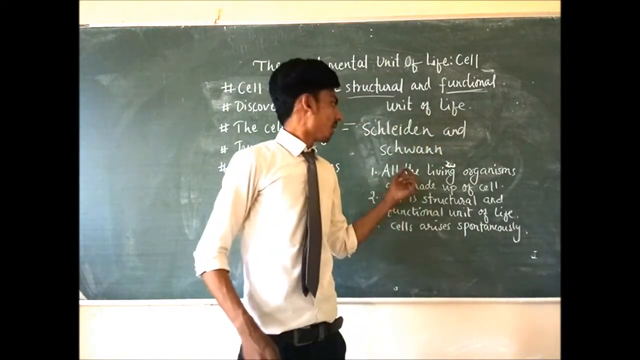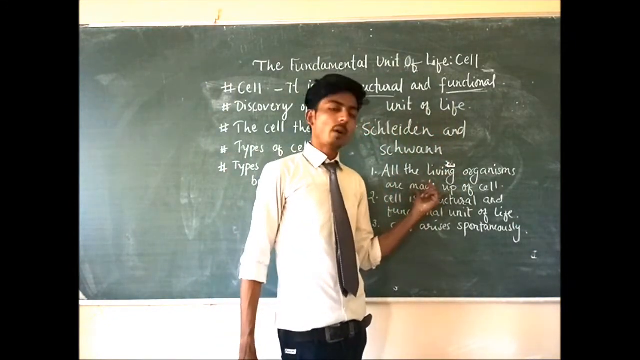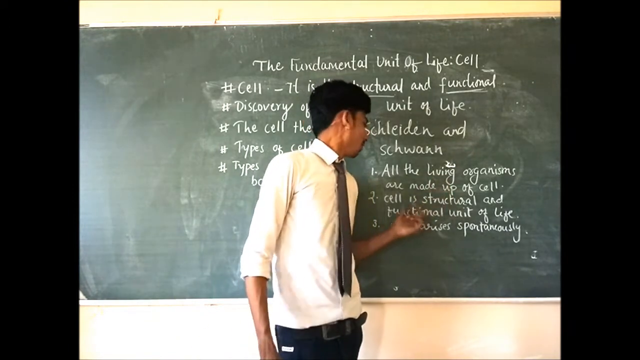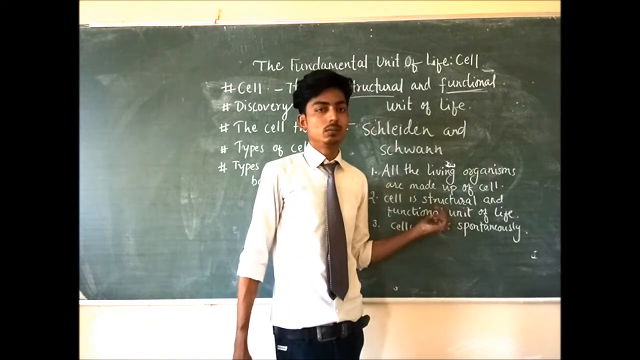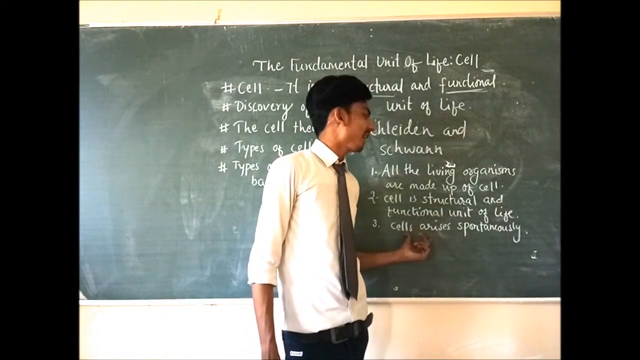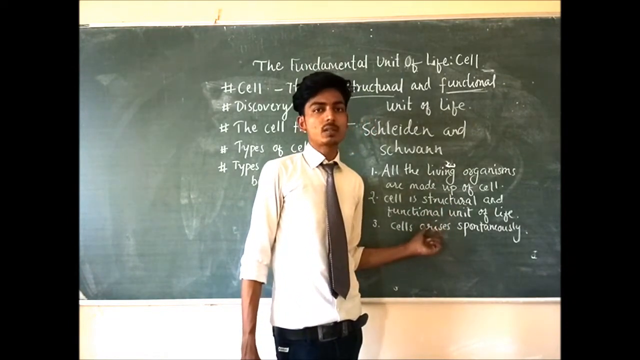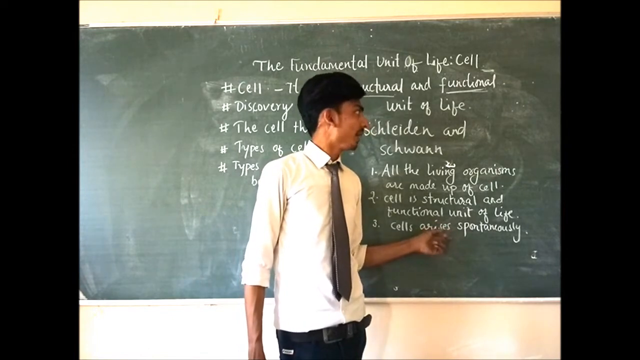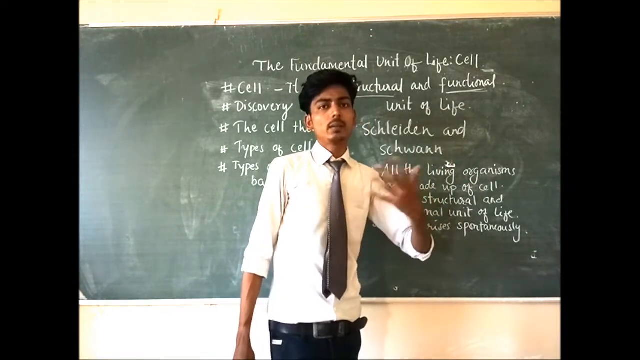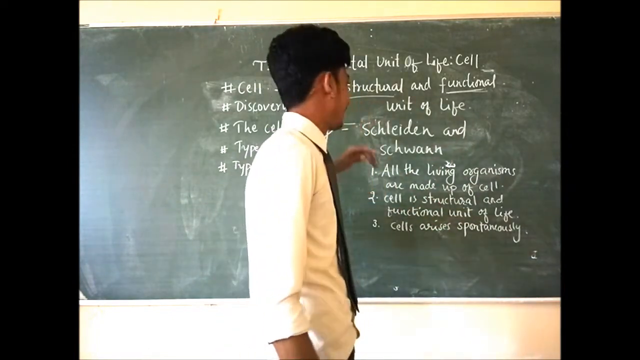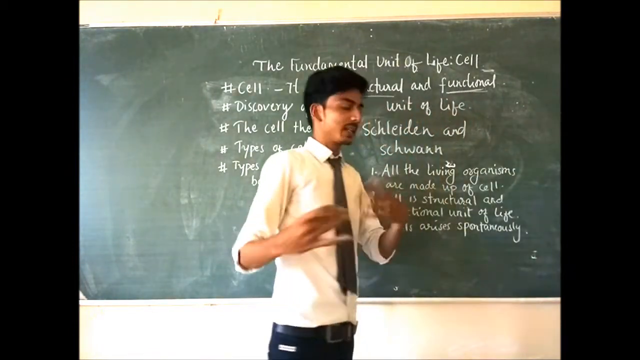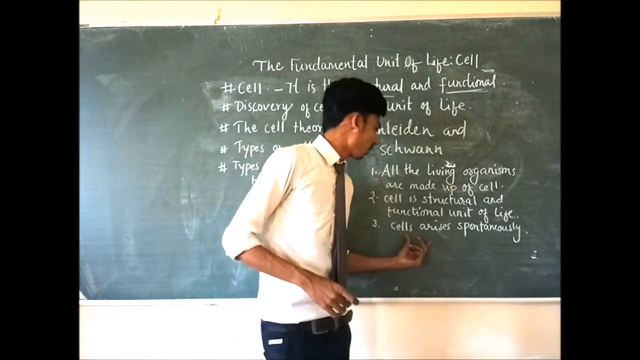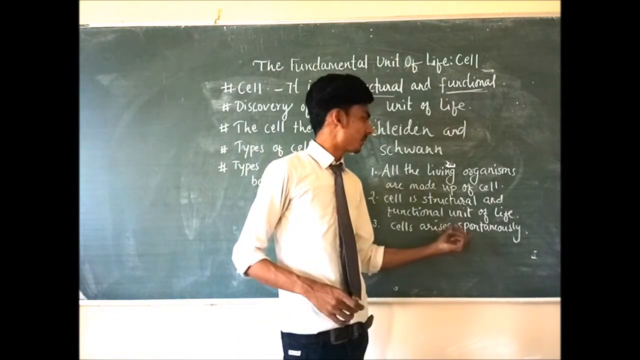So first point was all the living organisms are made up of cells. That is true. Cell is the structural and functional unit of life. That is also true. But the third point he gave proved to be wrong. It was the wrong point which was noticed by the next scientist, that is Virchow. We will discuss it later. So why is it wrong that he gave that cells arise spontaneously?